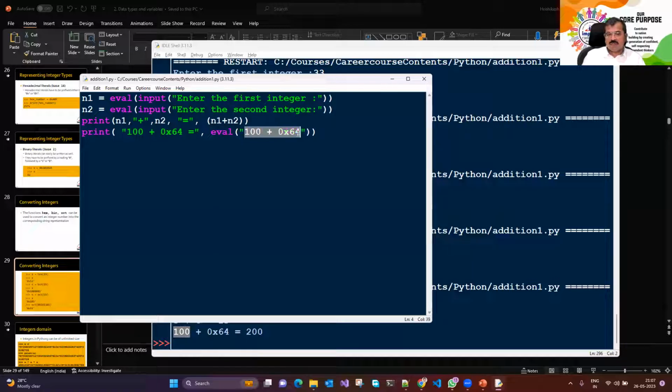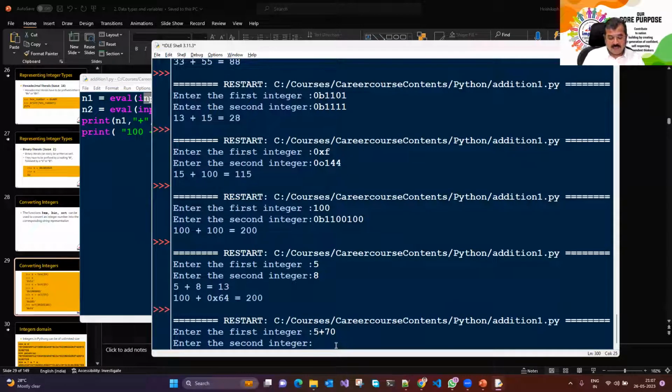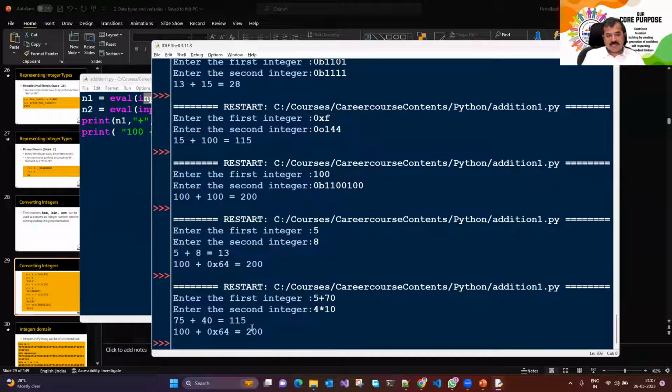So even if the string represents not just one number, like here it was one integer, it could be in decimal, octal, hexadecimal, go any further. I could actually pass an expression here. It will evaluate that expression and give it to us. So here also I could pass an expression, which means when I'm running this particular code, I could do crazy things which we should normally not do. I could write an expression here, like 5 plus 70 and 4 into 10.